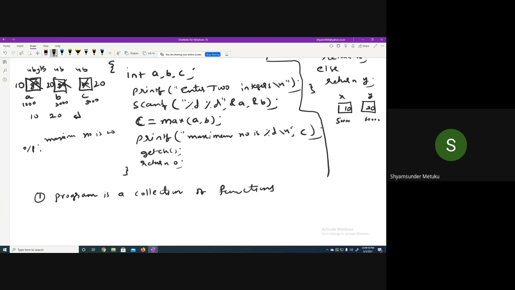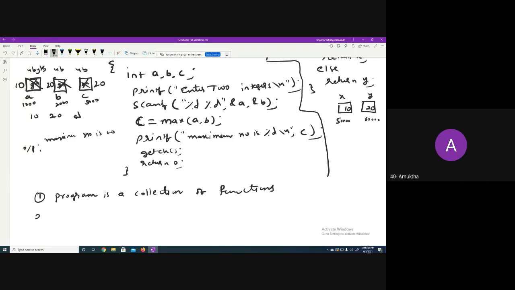How many functions does my main program have? Main, max, printf, and scanf. So my main program is a collection of functions, out of which printf and scanf are predefined. Max is defined by the user, so we call it a user defined function. Is it clear?